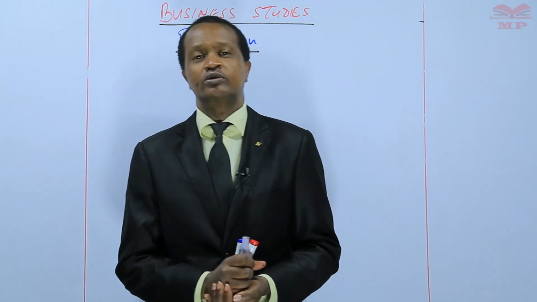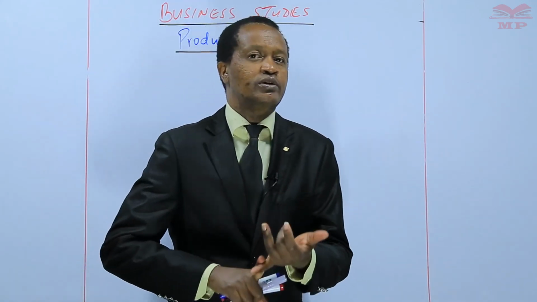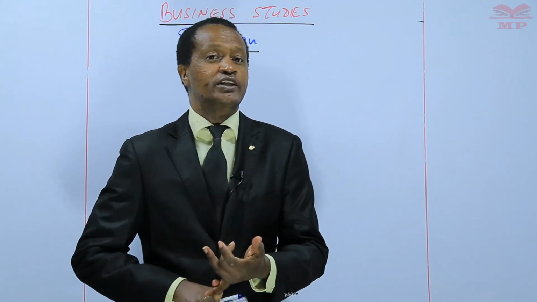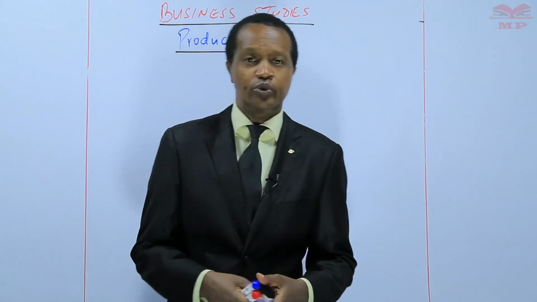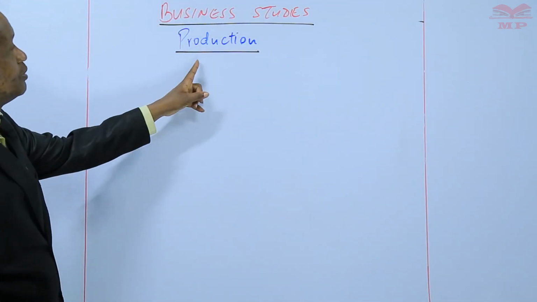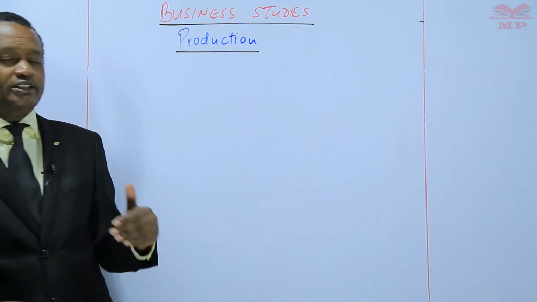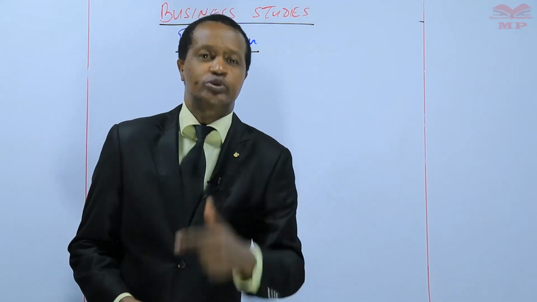In the first lesson, we will define the term production. By the end of this lesson, you should be able to define the term production. So learners, welcome to our today's learning session. The topic is production. The question we want to answer in this lesson is, what is production?